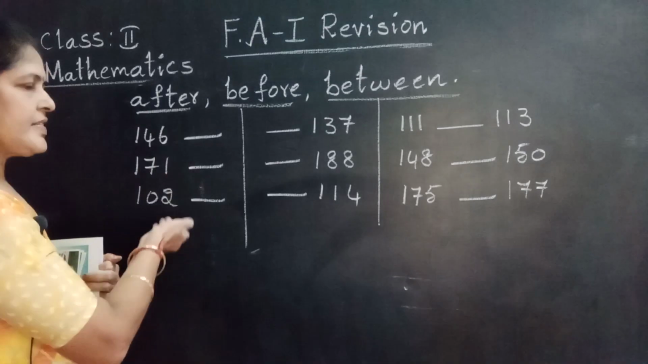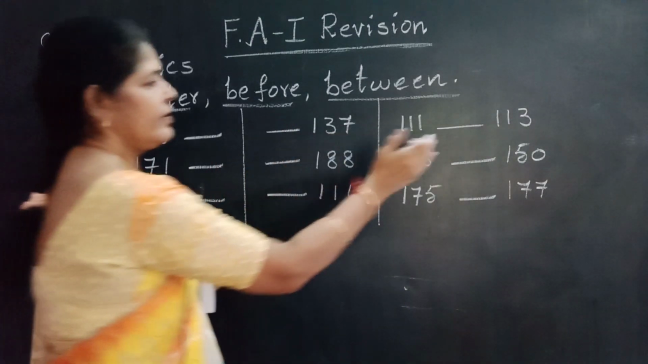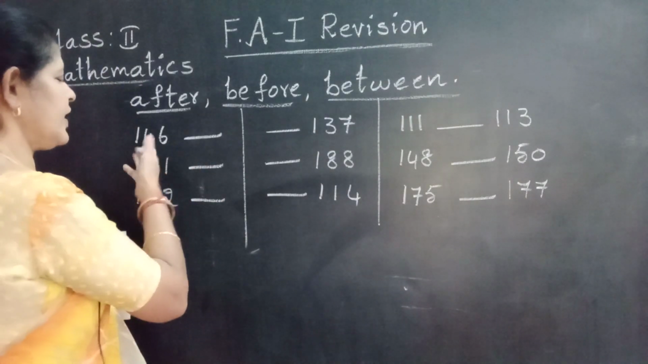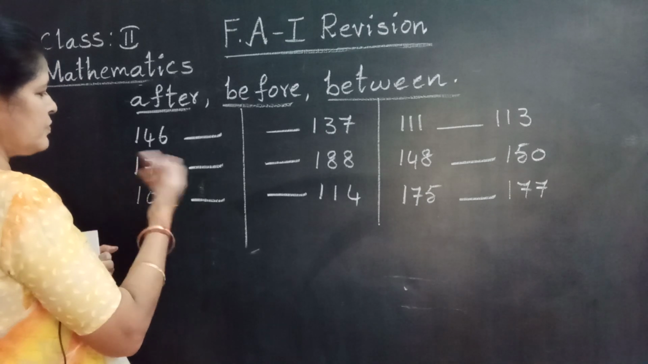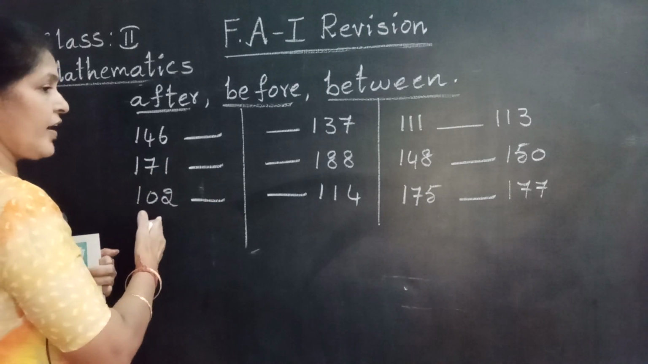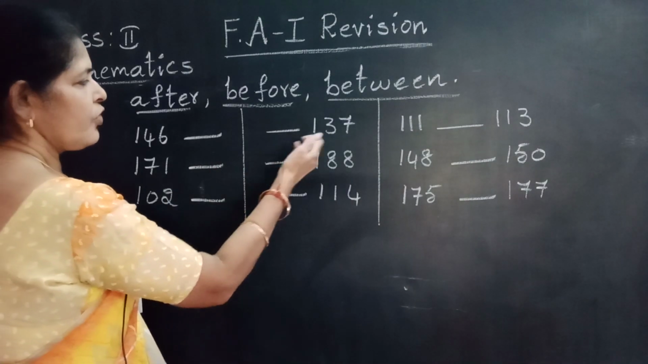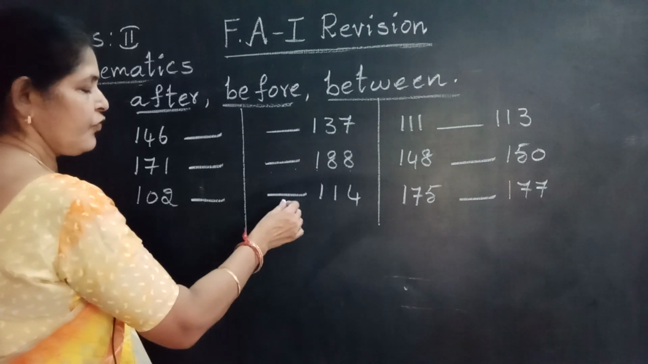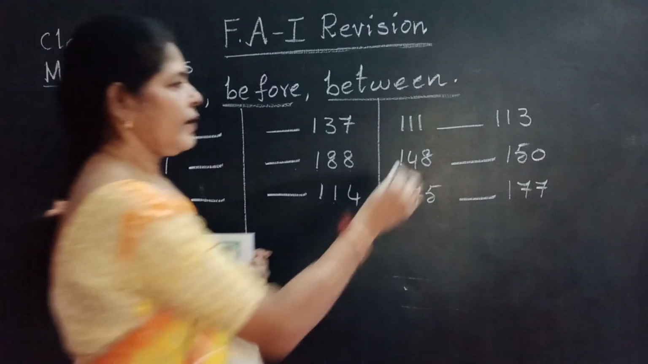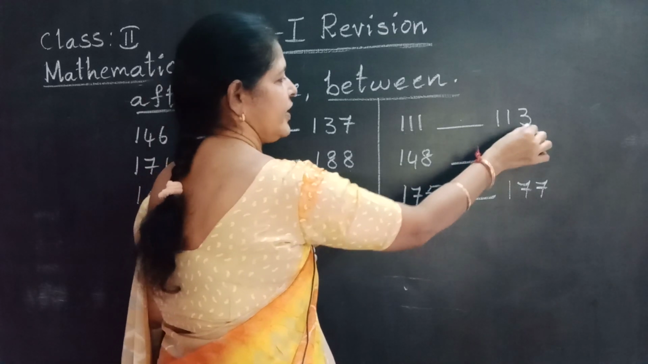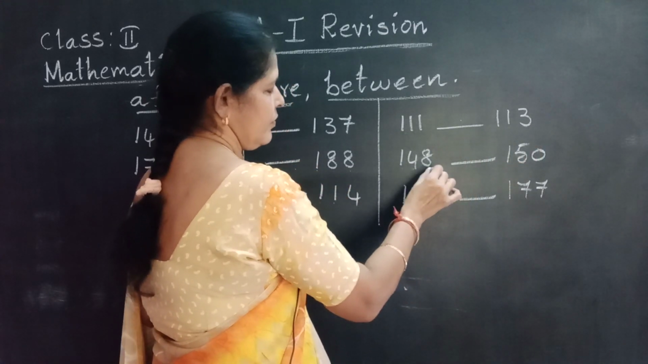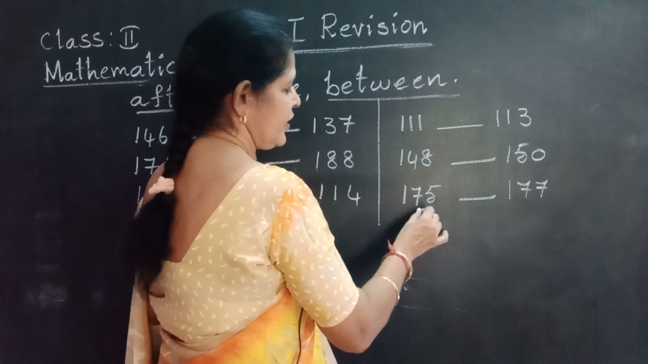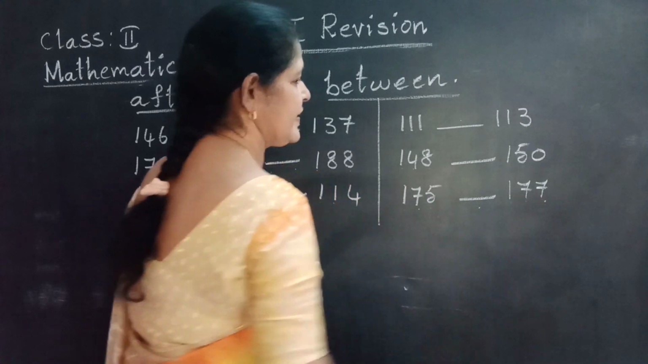After numbers, next number. Before, front number. Between, middle number. What comes after 146? What comes after 171? What comes after 102? What comes before 137? What comes before 188? The before number of 114. The between number of 111 and 113. The between number of 148 and 150. The between number of 175 and 177.